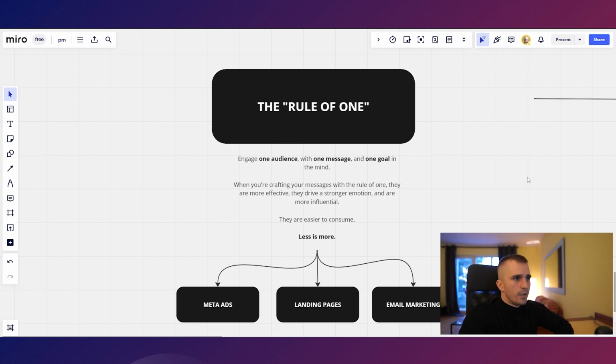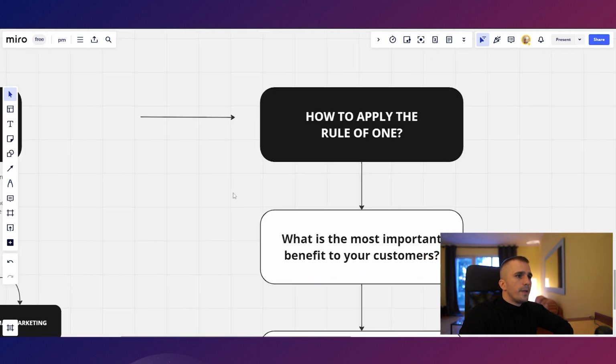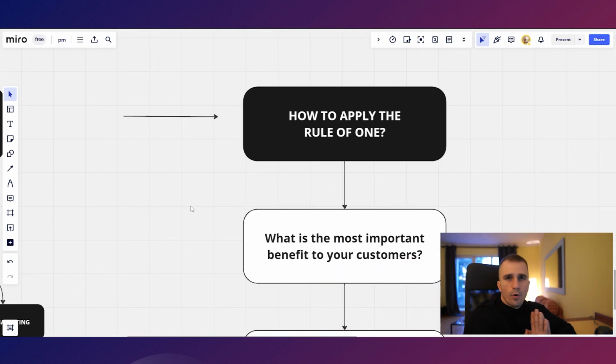So how to implement the rule of one? To implement the rule of one, you have to understand what is the most important benefit your product is providing for your customers. So we had an example where we were selling a water bottle bucket list for one of our clients, and I was sure that people buy a water bottle because they either want to hydrate themselves, or they want to remember all the parks they have been to because it has those bucket list stickers. And after researching reviews, I found that people were mostly buying these products as a gift. Like 55% of people were buying this product as a gift, which blew my mind.